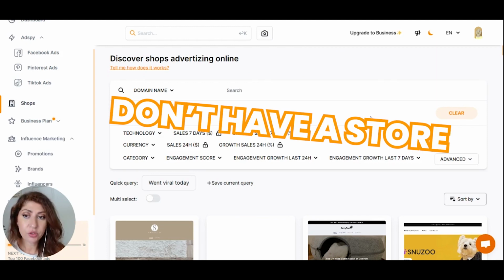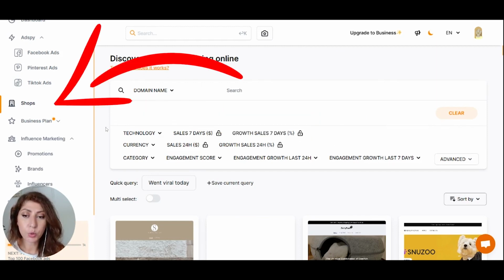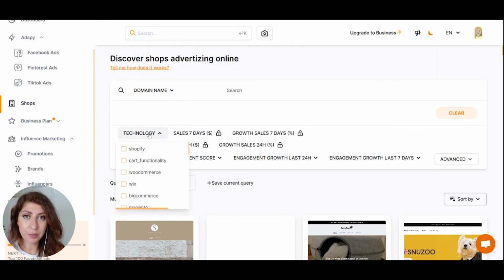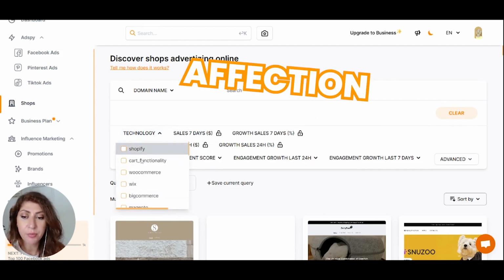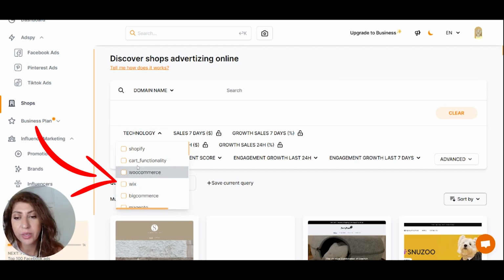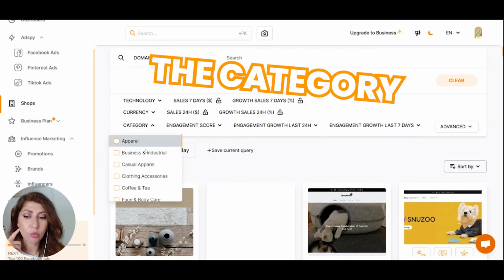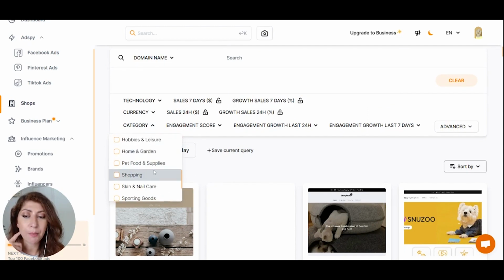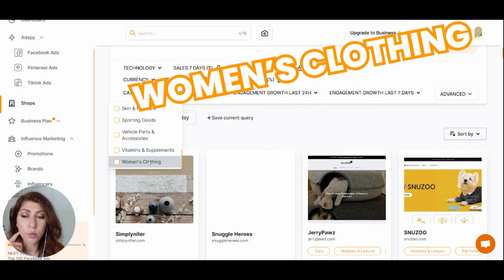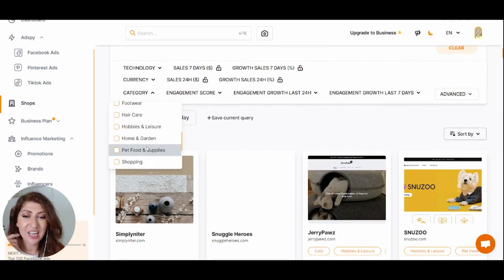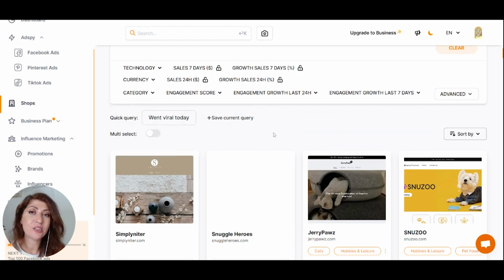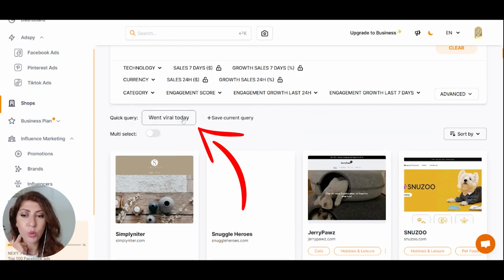Now, if you don't have a store, back to the shop dashboard, you can also just ask Minea to find one for you. So if you have a particular affection to something, like you want a WooCommerce store or a Wix store or a Shopify store, but mostly I think you're going to be using the category. So if you're thinking of selling, for example, pet food and supplies, or sporting goods, or women's clothes. So you can actually try to figure out if there's a store that has anything that went viral today. Let's actually click on went viral today.